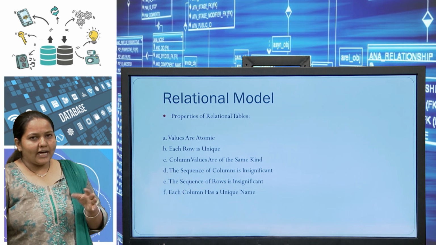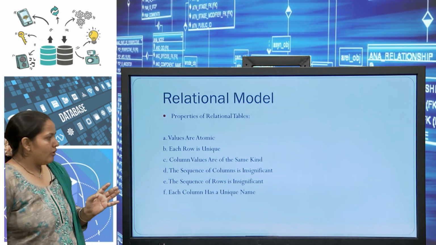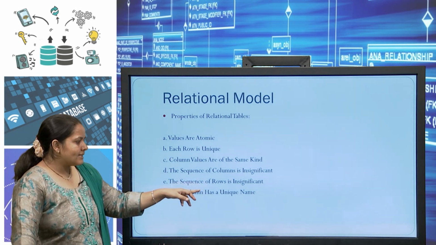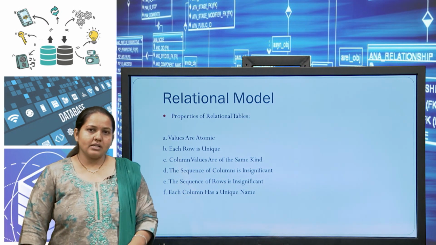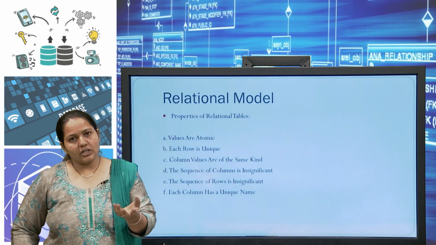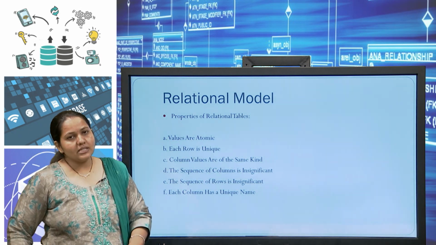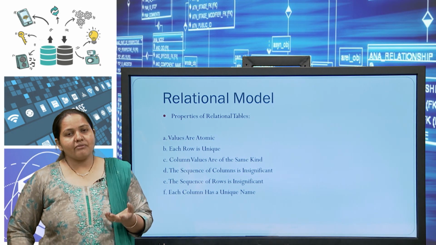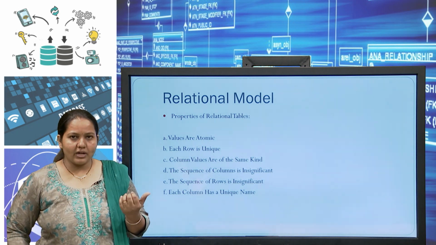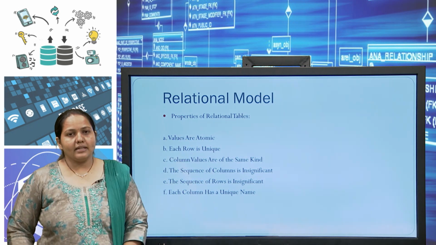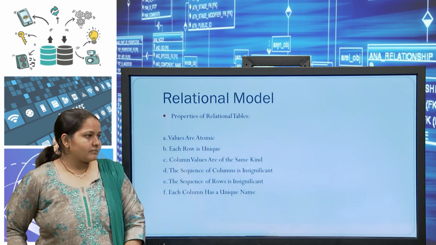You do not have to follow any type of order. Then each column has a unique name, because we can identify each individual column uniquely. That is guaranteed by the relations we define in the relational model, and those are the properties of this relation model.